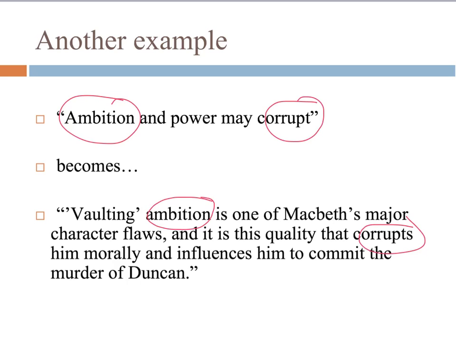It corrupts him morally, influences him to commit the murder of Duncan. So it's very specific. The other thing that's really good about this sentence is the use of a single quote from the text. And you can do this even in the topic sentence of a body paragraph. Fantastic way to show familiarity with the text.